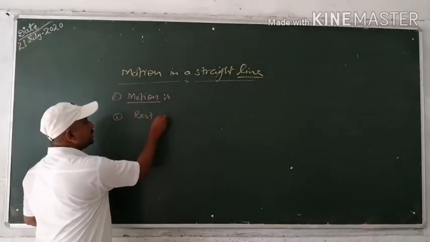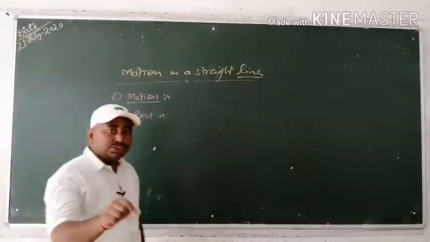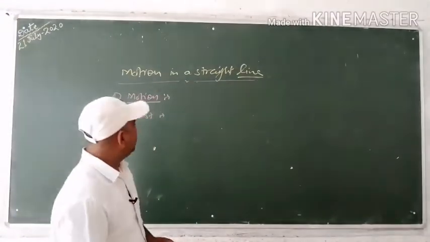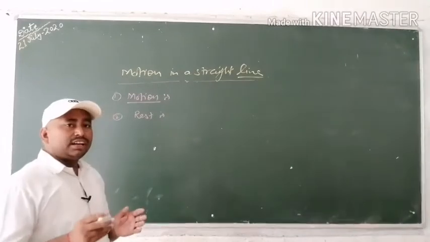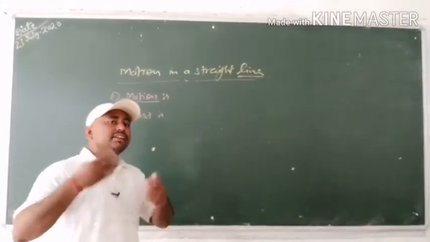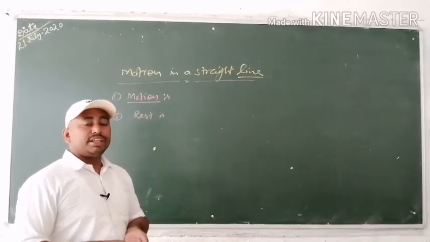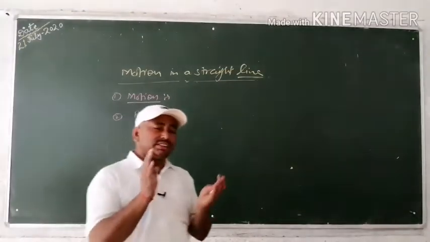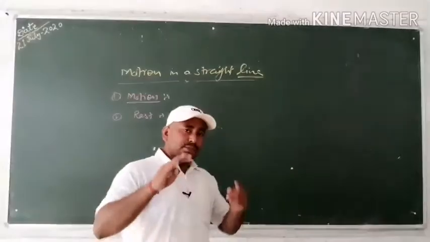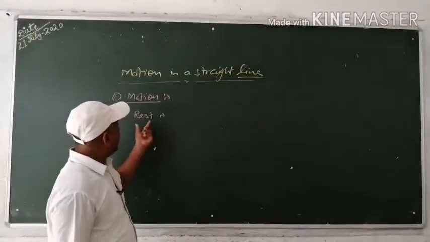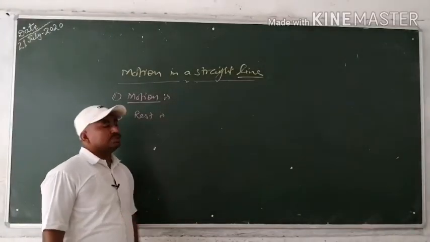When any object does not change its position with respect to its surrounding with time, then the object is not in motion, that can be assumed to be in rest position. It means, I repeat, when any object does not change its position with respect to its surrounding, then the object is said to be in rest position.